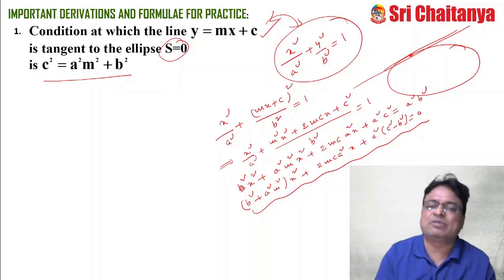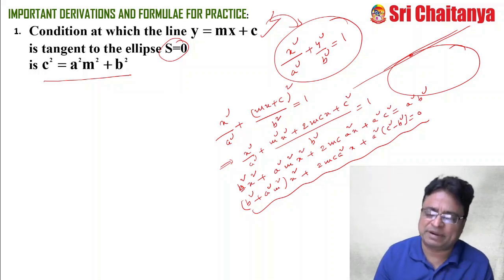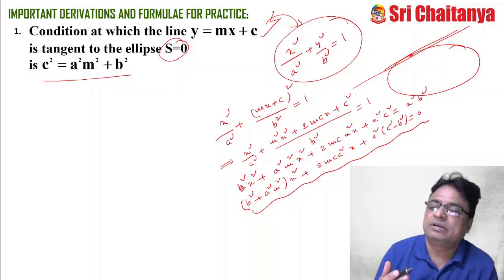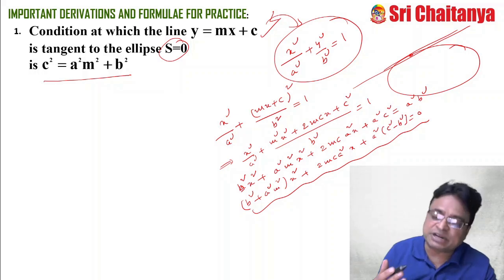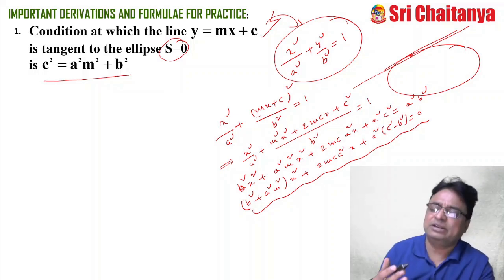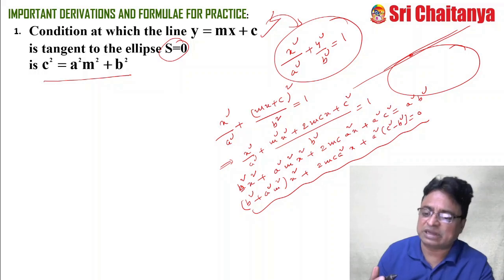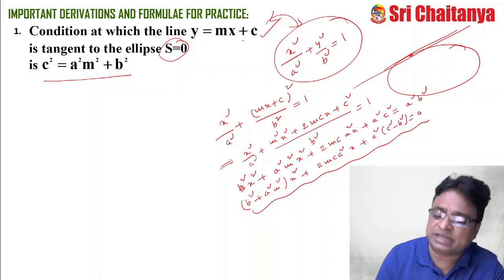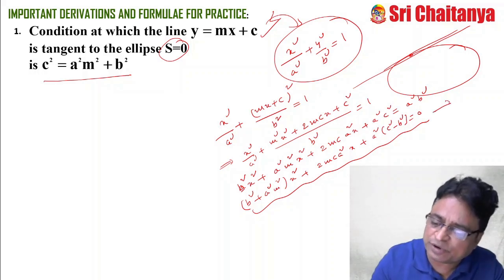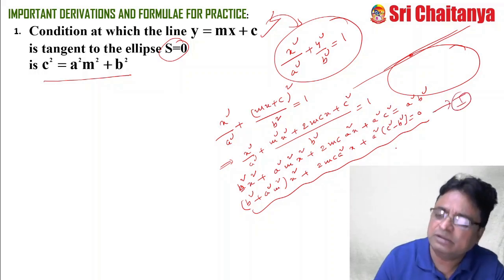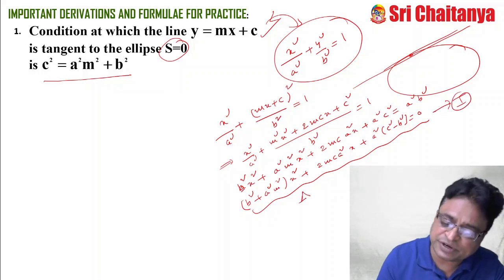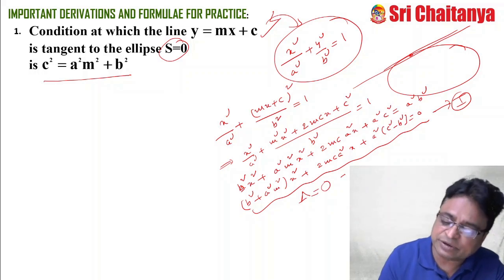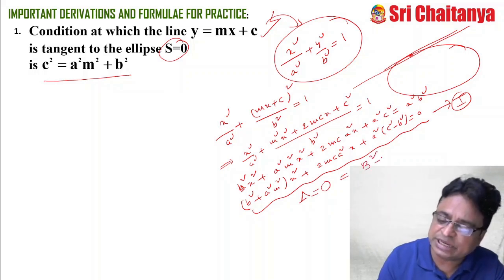Not that solving a quadratic equation, that is a different story. But why we are concentrating on the properties of quadratic equations and the nature of the roots, here that gives us an application, you will enjoy this. So my friends, it is a tangent. That means the roots represented by this quadratic equation are equal. When can I say the roots are equal? When the discriminant is 0. That is b square minus 4ac equal to 0.